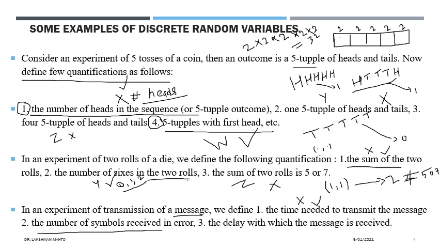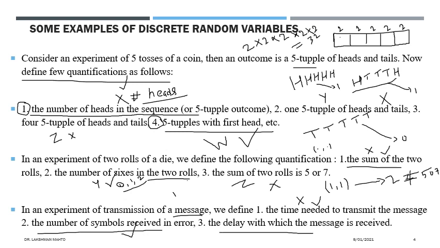So sometimes you encrypt that message, so in place of 101 you may send 111 or something like that. Since you have coded something, you need to pass a key for decoding. The receiver will have that password, and through that will decode and get the actual message. So definitely you are putting in some kind of error, so the number of symbols received in error would also be a random variable, and the delay with which the message is received is also a random variable.